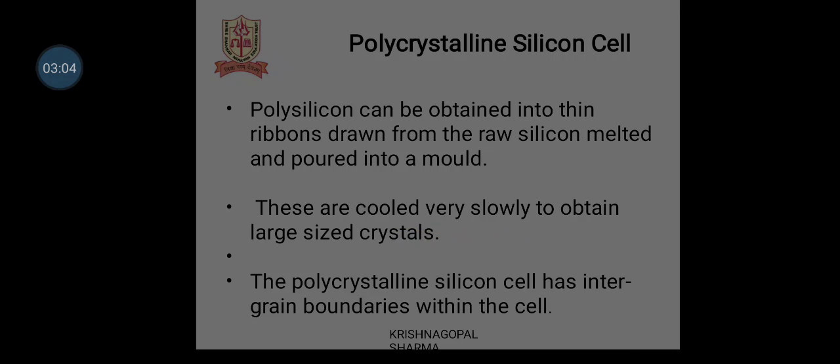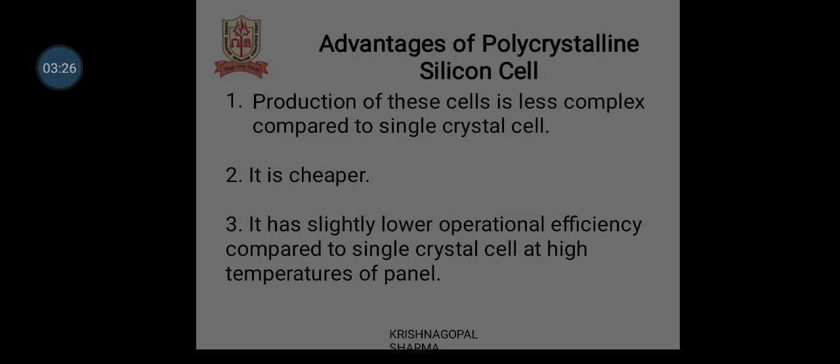Polycrystalline silicon cells. Polysilicon can be obtained from thin ribbons drawn from raw silicon, melted and poured into a mold. These are cooled very slowly to obtain large sized crystals. The polycrystalline silicon cells have intergrain boundaries within the cell. Advantages: production of these cells is less complex compared to single crystal cells. It is cheaper. It has slightly lower operational efficiency compared to single crystalline cells at high temperatures of the panel.